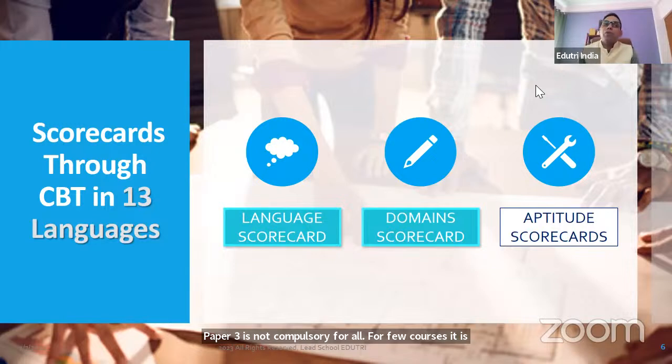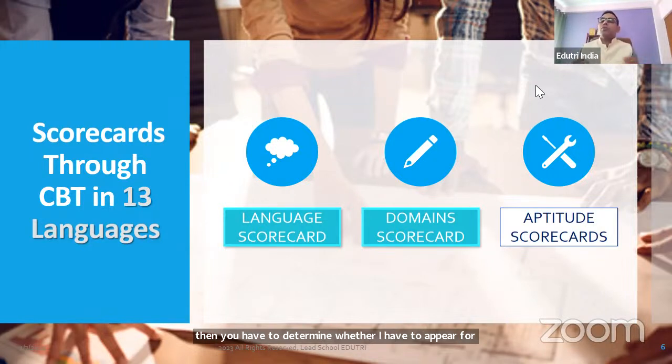So to decide whether you have to appear for the general test or not, first of all, you have to check which university you want to go to, and second, which course you want to do. Once you select your university and course, or the combination of universities and courses, then you have to determine whether you have to appear for the general test or not.